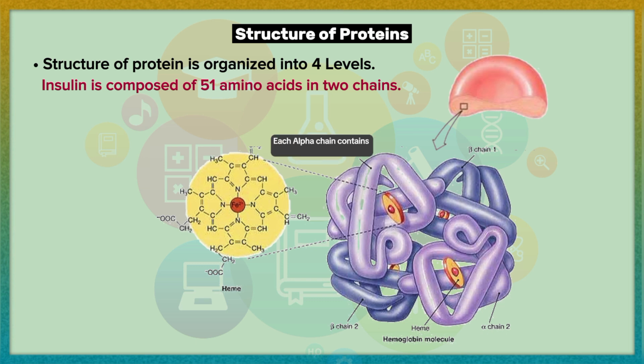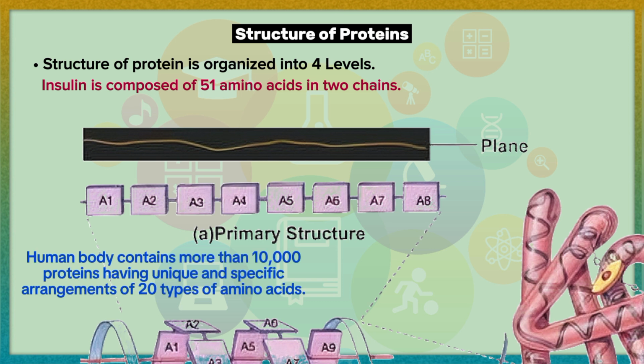Hemoglobin is composed of 4 chains, 2 alpha and 2 beta chains. Each alpha chain contains 141 amino acids, while each beta chain contains 146 amino acids. The size of a protein molecule is determined by the type of amino acids and the number of amino acids comprising that particular protein molecule. Now, we know that there are over 10,000 proteins in the human body which are composed of unique and specific arrangements of 20 types of amino acids. The sequence is determined by the order of nucleotides in the DNA.